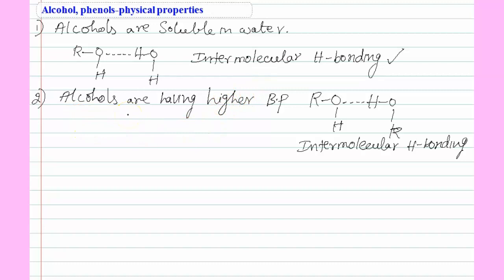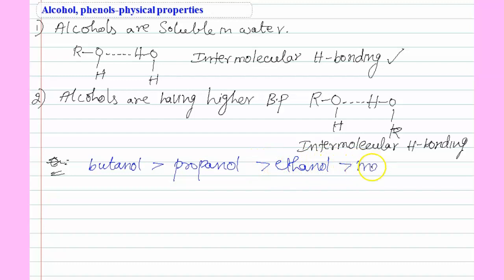So simply, with increasing molecular mass, boiling point also increases. Another example: butanol greater than propanol greater than ethanol greater than methanol.